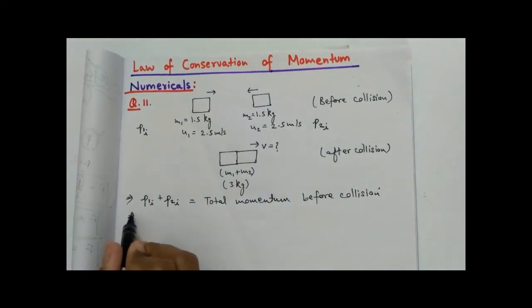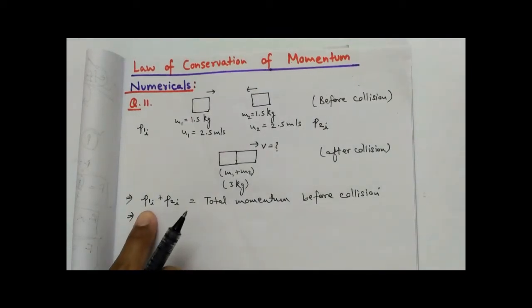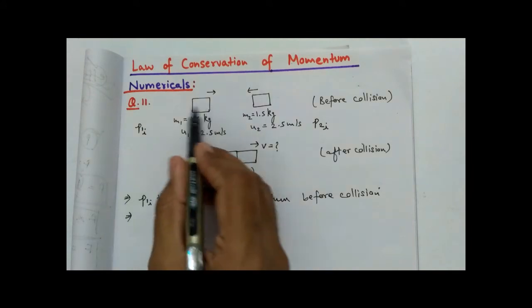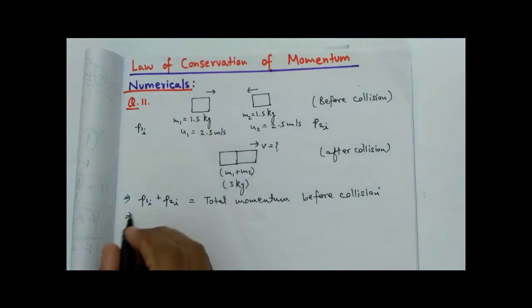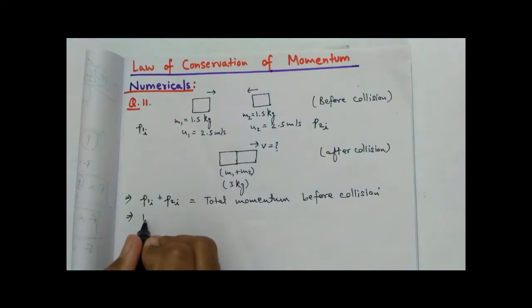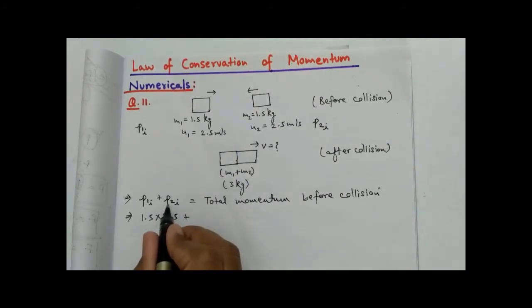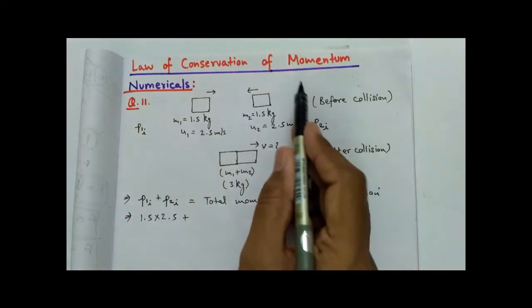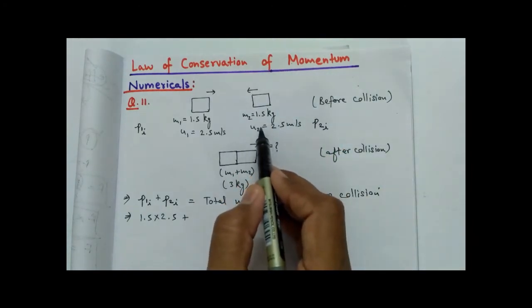So first find the total momentum before collision. We know that the initial momentum of object A is m1 u1, isn't it? So write m1 u1: 1.5 into 2.5. Now plus the initial momentum of object 2, which will be m2 u2.